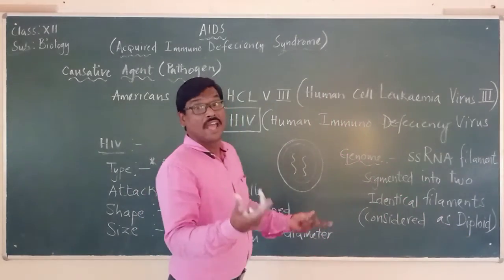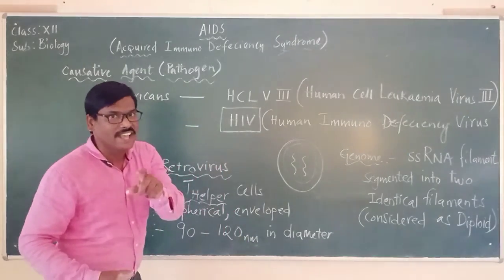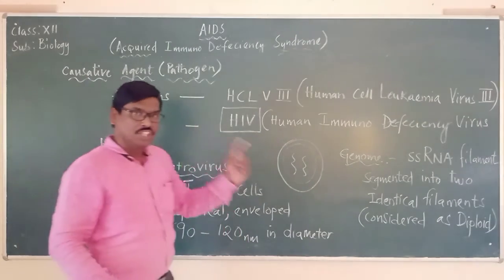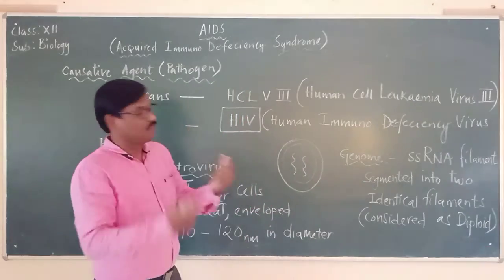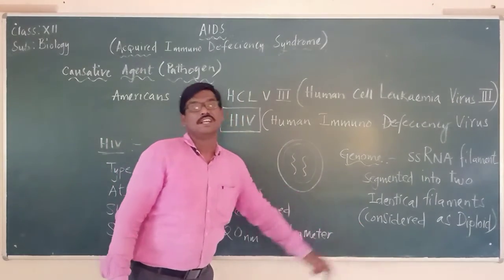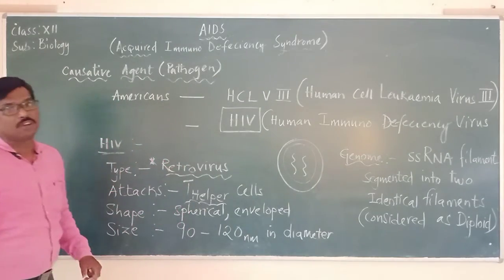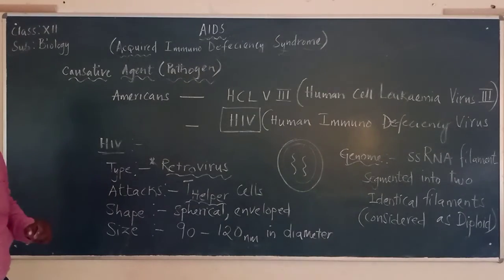Otherwise we call it as what? Haploid. So why is it considered as diploid? Because the genome, that is single-stranded RNA, is present as two identical filaments. That's why it is considered as diploid. These are some points we have to keep in mind, and we will see some more simple points.